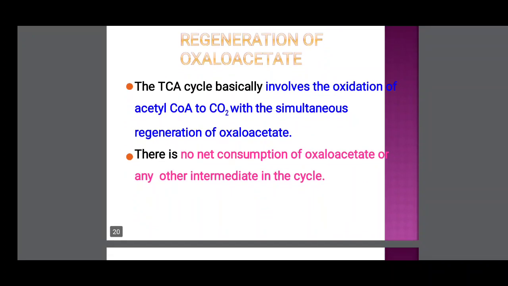Regeneration of oxaloacetate: the TCA cycle basically involves oxidation of acetyl coenzyme A to carbon dioxide with the simultaneous regeneration of oxaloacetate. There is no net consumption of oxaloacetate or any other intermediate in the cycle. Just the acetyl coenzyme A is degraded into carbon dioxide.